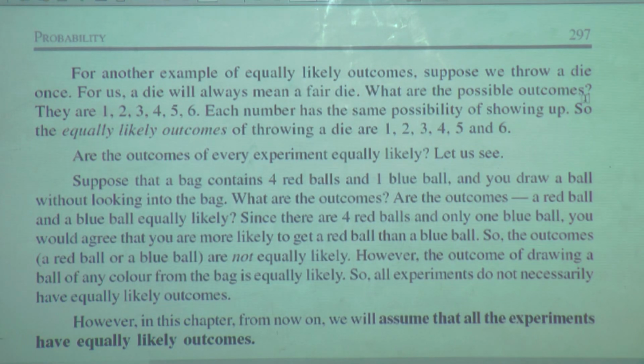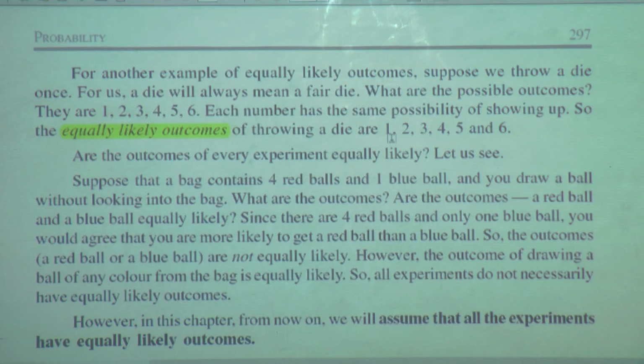What are the possible outcomes? They are 1, 2, 3, 4, 5, 6. Each number has the same possibility of showing up. So, the equally likely outcomes of throwing a die are 1, 2, 3, 4, 5 and 6.